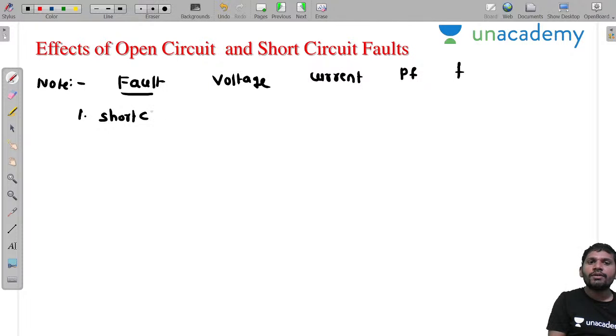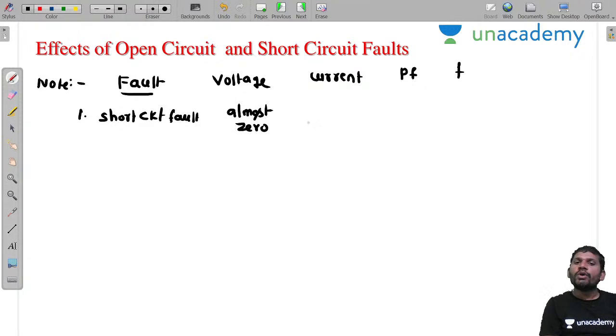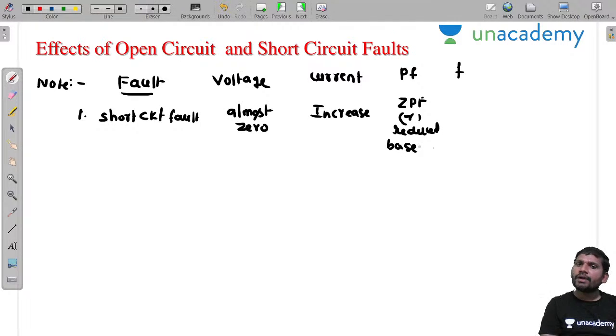Under a short circuit fault, what is the voltage? It's almost zero. Under short circuit condition, voltage is almost zero. But what about the current? You get very high currents; current must increase. But what is the power factor? It is zero lagging, or reduced depending on the angle. I already told you this: zero power factor or reduced, based on the angle. What about the frequency? Frequency increases under short circuit condition.